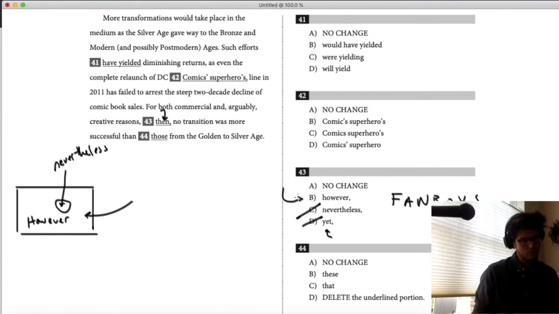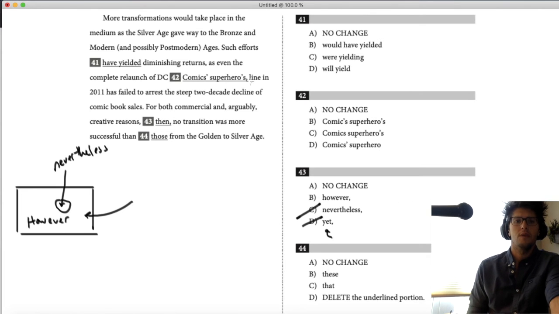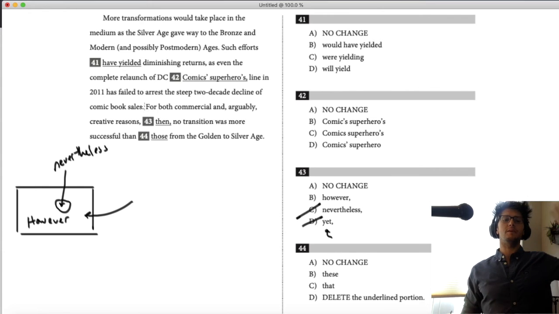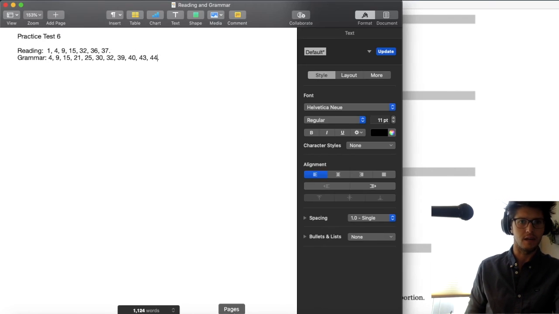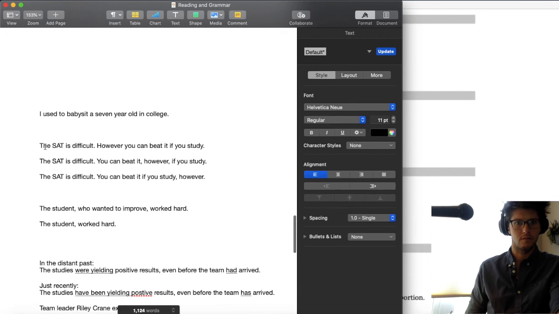So the way that however will work here is that even though it's present in the middle of the sentence, it would be connecting the previous. Essentially, you could put it at the beginning, middle, or end. Let me see if I can show you an example of this. Here we go. Look at these three. The SAT is difficult. However, maybe I'll put a comma there. However, you can beat it if you study.